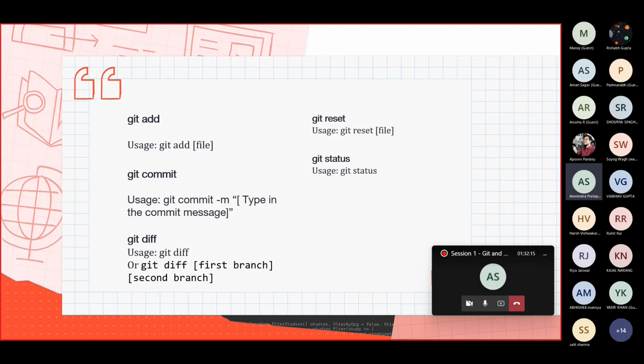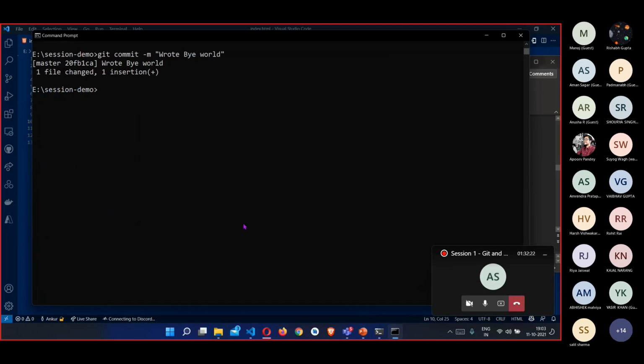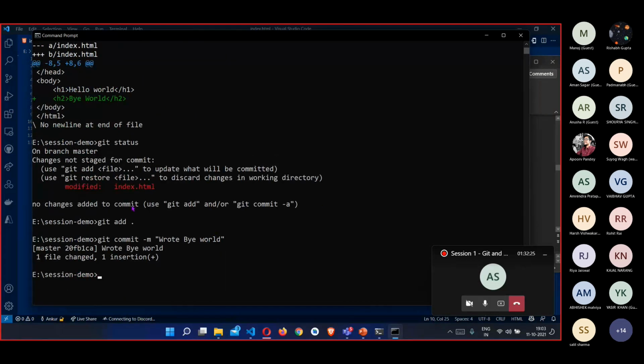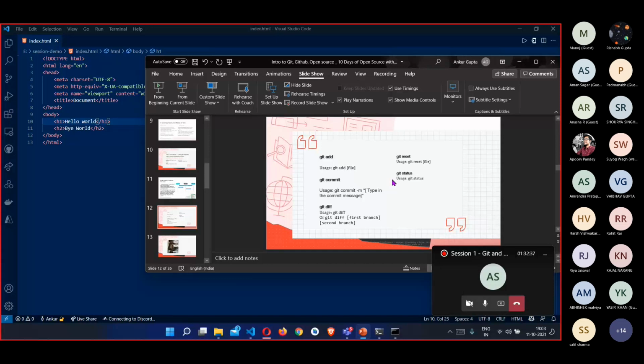Okay, so let me do it again. So what we have done here is that I have added this git commit here. I have made my changes locally, and I have committed the changes in the main repository. Also, is my voice clearly audible to everyone? Yes, sir. Okay.